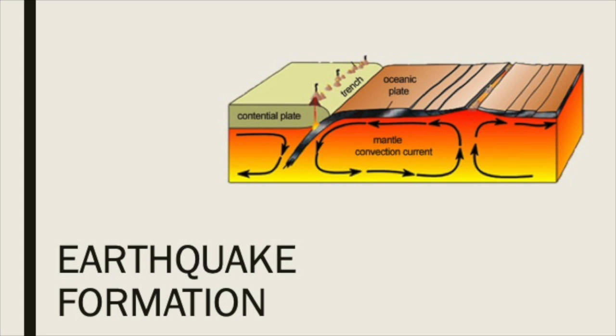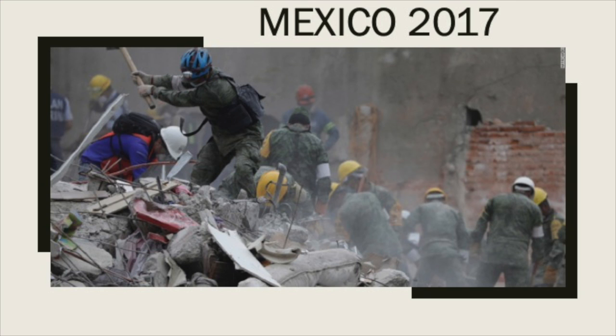The movements of these plates is a result of the process in which the upper layer of the Earth, the lithosphere, moves with the flow of the soft asthenosphere. This is caused by the temperature gradient across the Earth due to the dense hot core and the lighter and cooler surface. In 2017, a magnitude 7.1 earthquake struck Mexico, causing a loss of 225 lives.